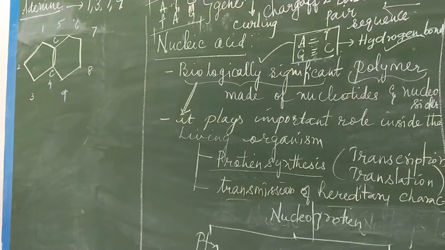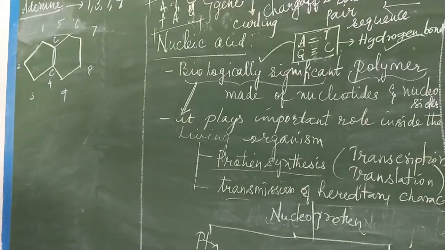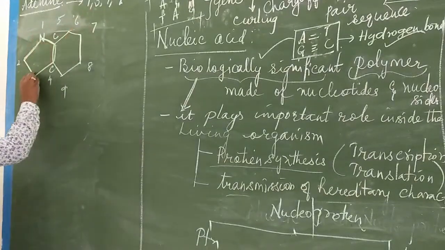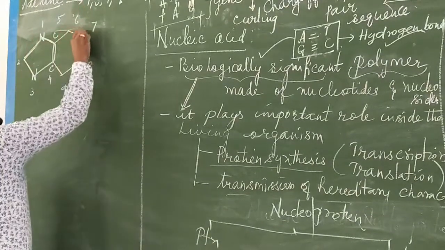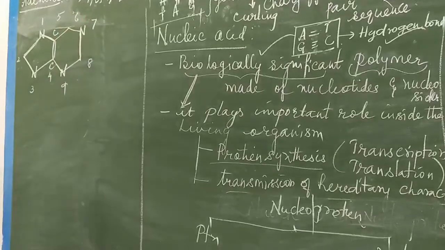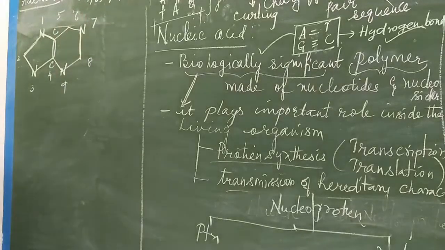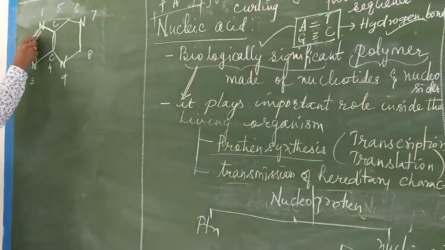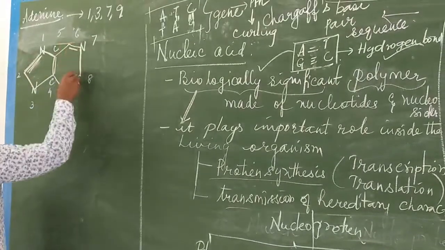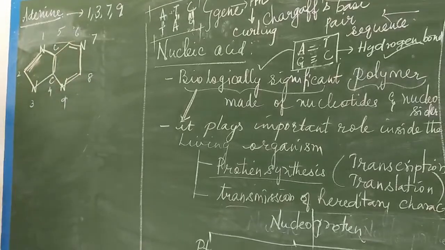Wherever we have to fix the nitrogen, first position should have nitrogen, then third position, seventh position, and ninth position should have nitrogen. I have fixed it here. Now, after this, alternate double bond. Here a double bond, here a double bond. So here and similarly here I have a double bond.